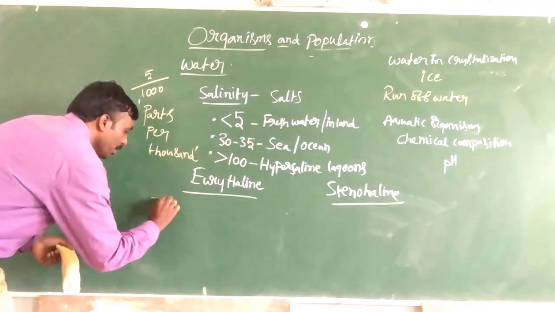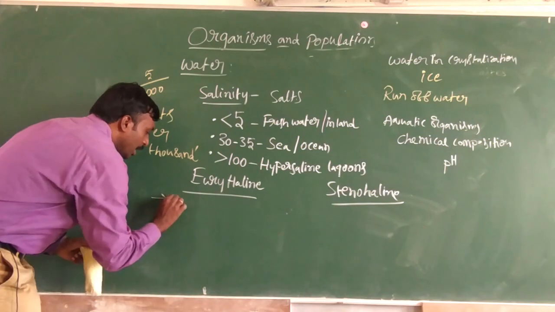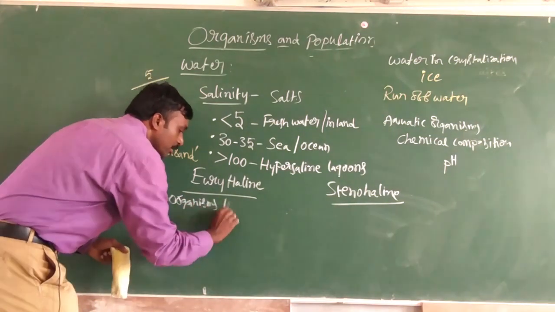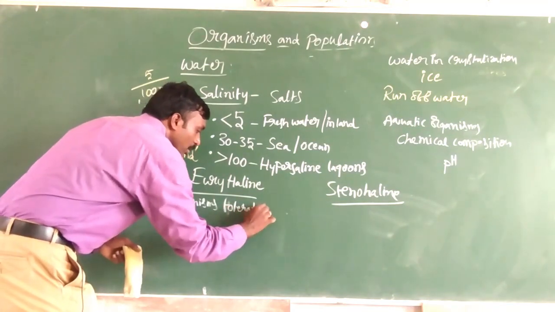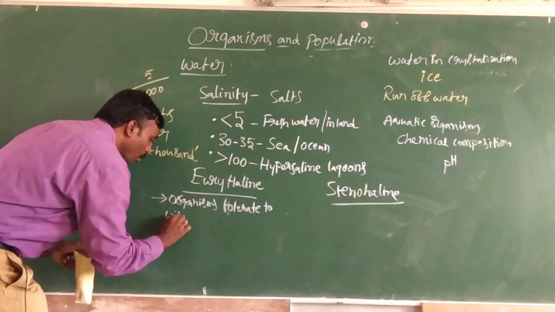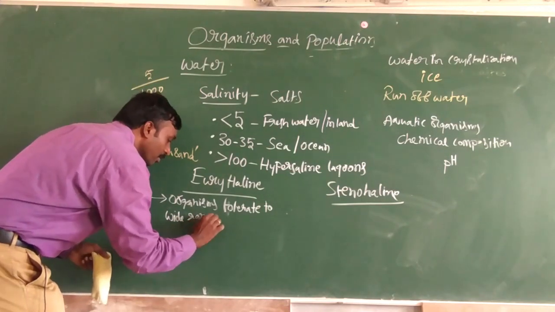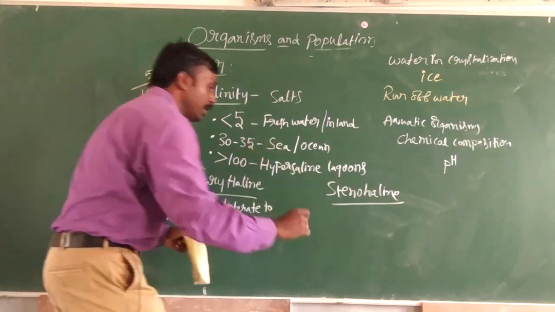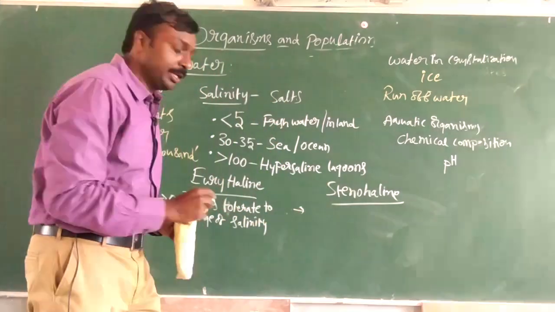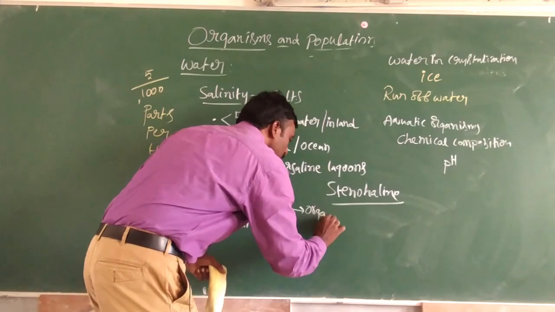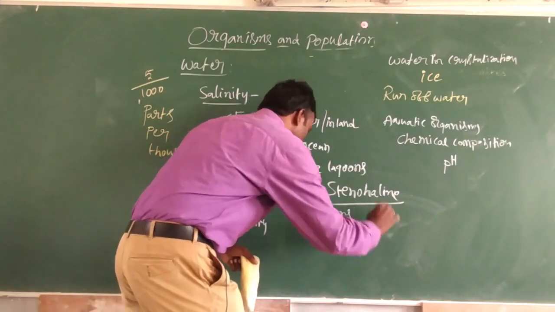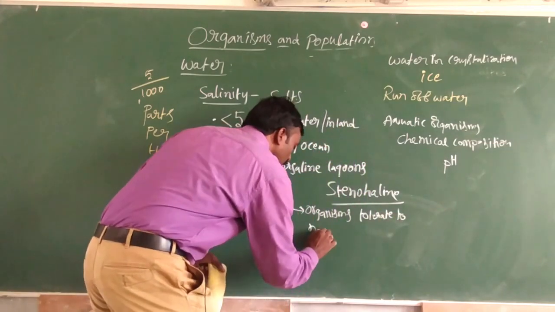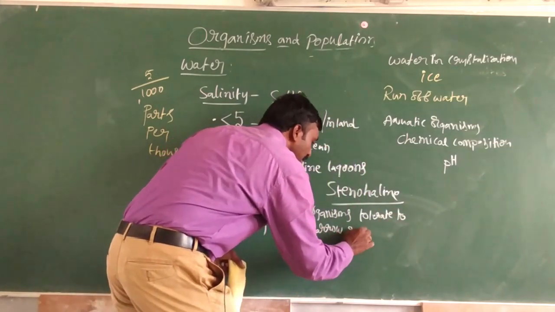So remember, euryhaline organisms tolerate a wide range of salinity, and stenohaline organisms tolerate a narrow range of salinity.